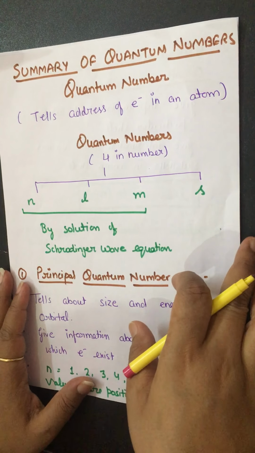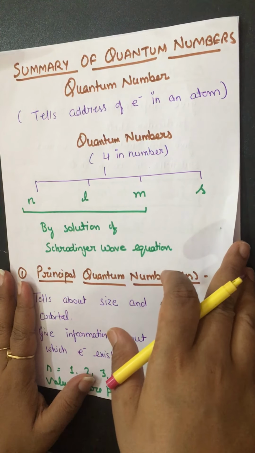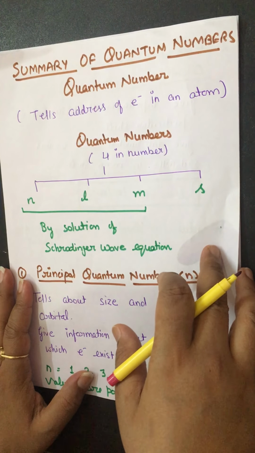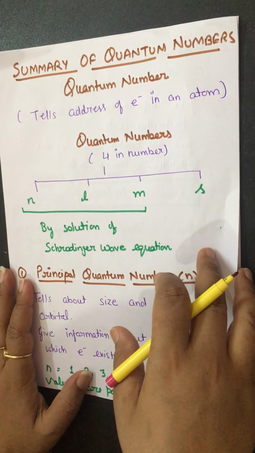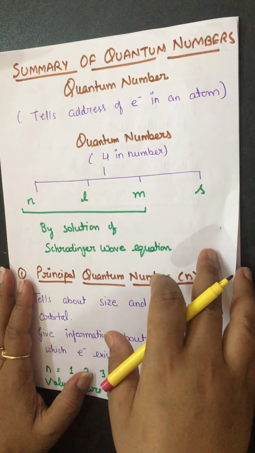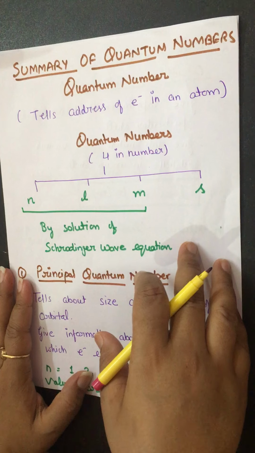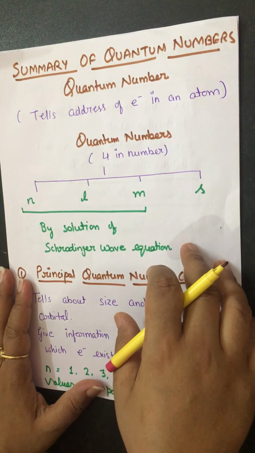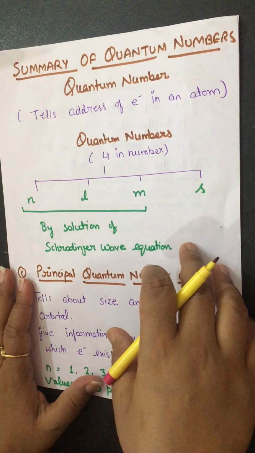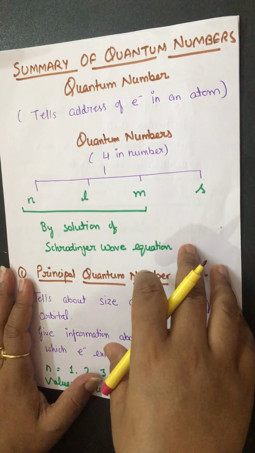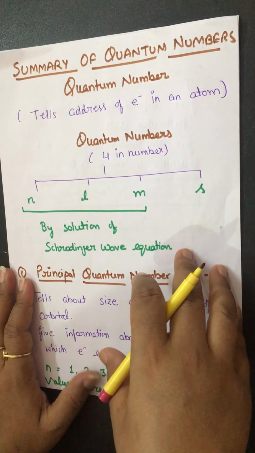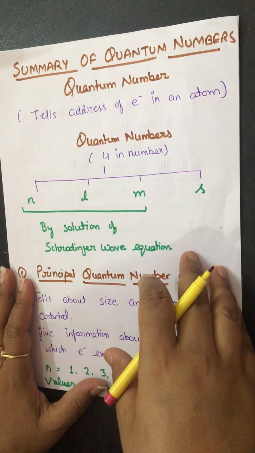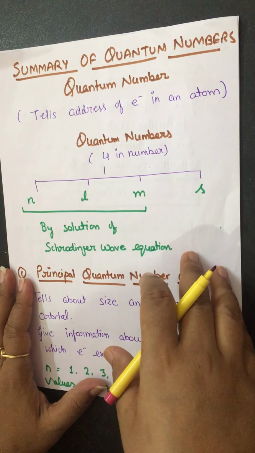In the last video, we came to know all about quantum numbers of the lesson atomic structure. But today, we will just summarize the quantum numbers again. We know that quantum numbers are 4 in number, and these quantum numbers tell the address of an electron in an atom. It means where a particular electron is situated in the atom. Only then can we give the electronic configuration of an element.